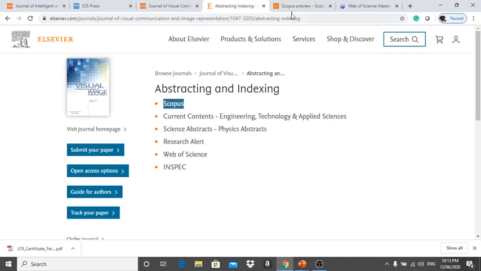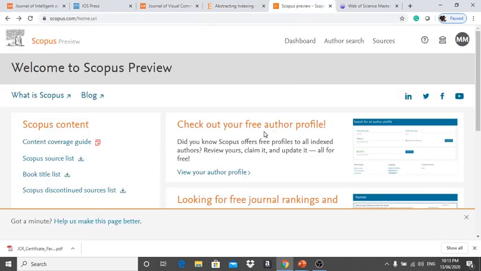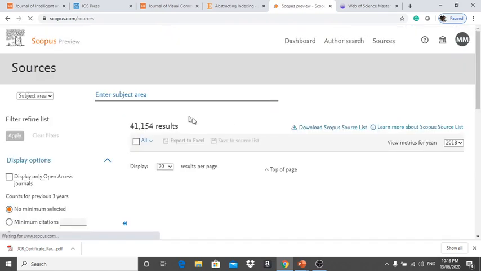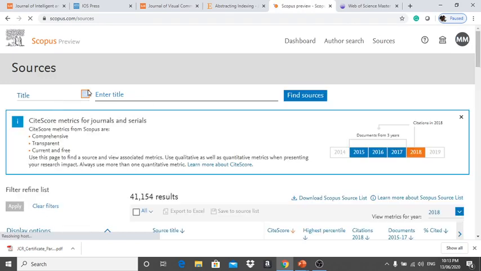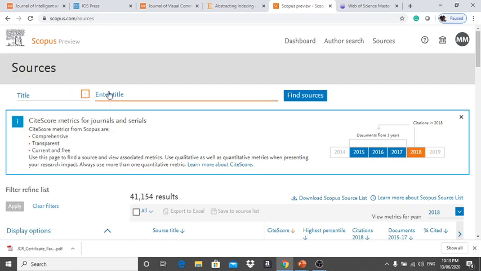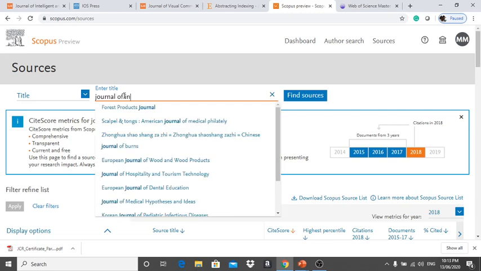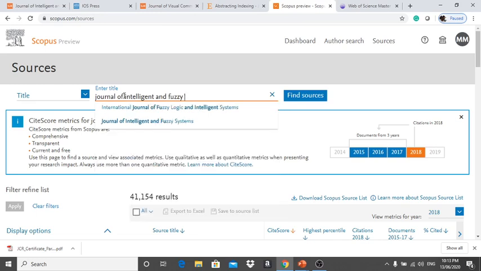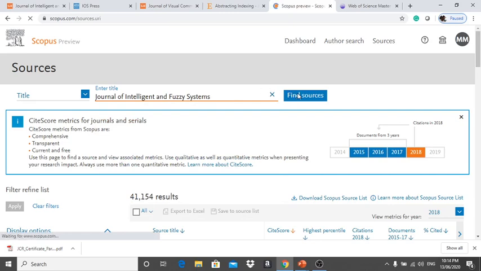Okay. So another platform is Scopus. We can verify the target journal with Scopus also. Here, go to view journal ranking. Here I can search by title, or by other options like subject area, publisher, or ISSN. So I'm choosing title. Here I am typing Journal of Intelligent and Fuzzy Systems. So it is available here.